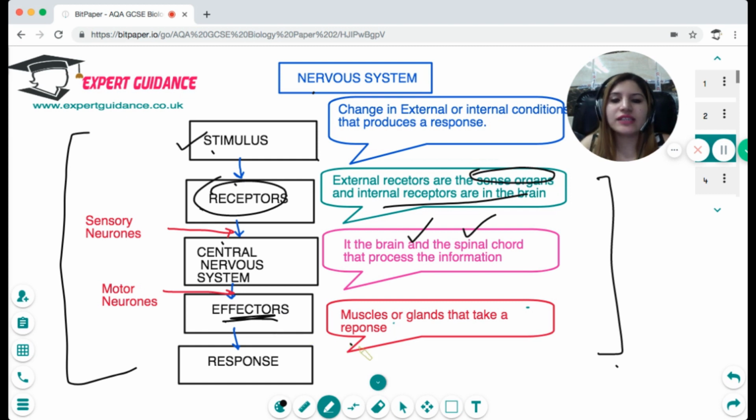What are the effectors? Effectors are the muscles or the glands, because to respond to the stimulus, your body needs either to take an action, that is to move a muscle, or to release a hormone. So the effectors are generally the muscles or the glands, which are directed by the central nervous system to take action, and then they produce a response. For example, there's a change in blood glucose level. Your brain receptors will detect it, it goes to the central nervous system, which directs the pancreas to release insulin. So the effector in this case would be the gland.